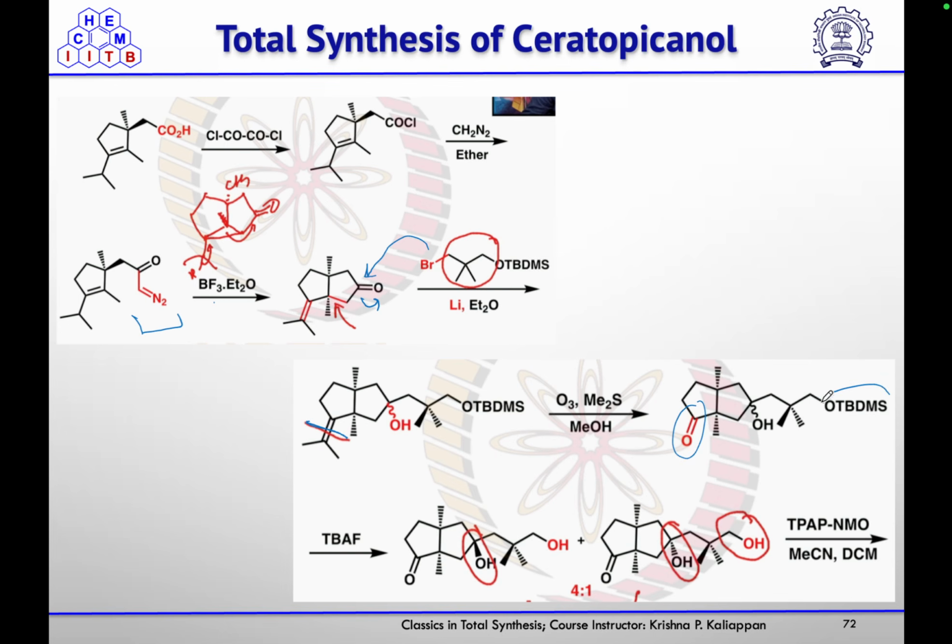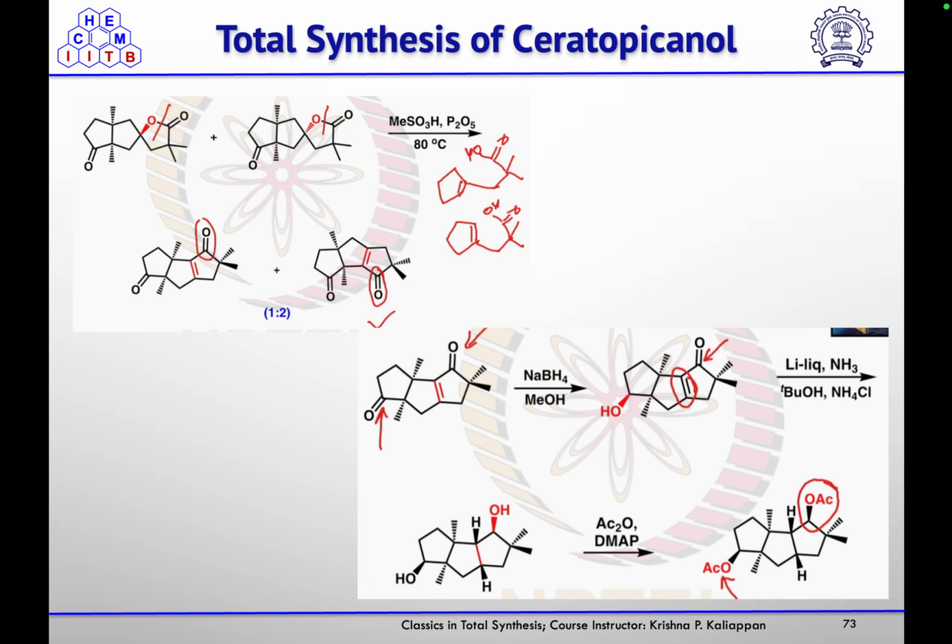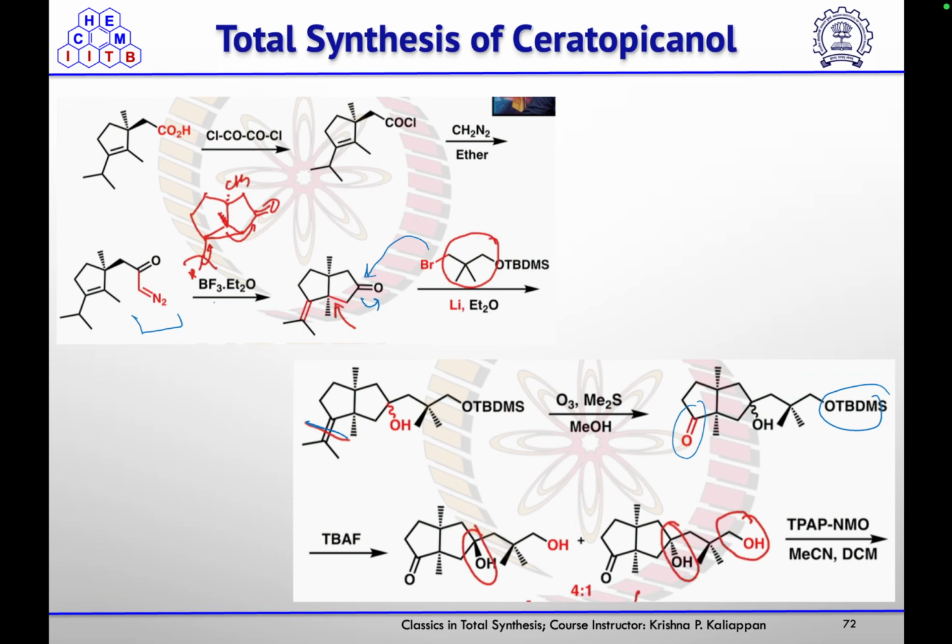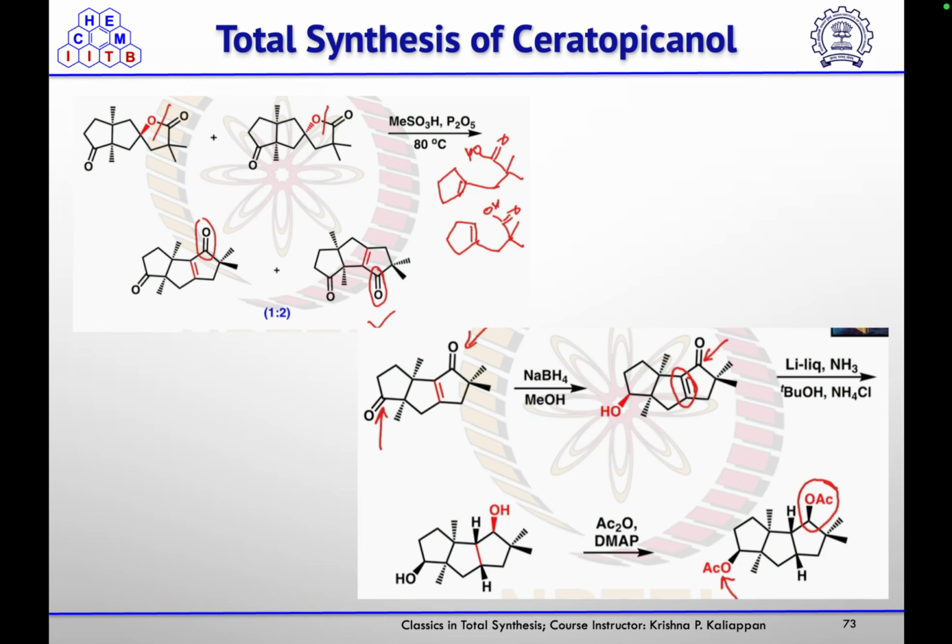Then that TBDMS group they removed using TBAF, so they got a 4 to 1 mixture of this tertiary alcohol, and then using TPAP NMO conditions they oxidized the primary alcohol, so the aldehyde will form, and that alcohol will react on that aldehyde to form the lactol, which is further oxidized to the corresponding lactone.